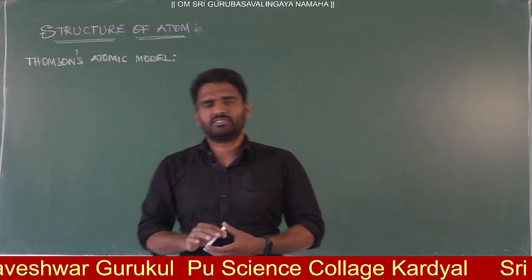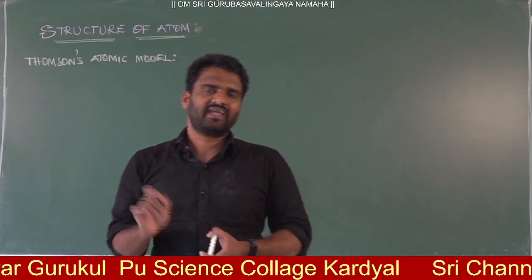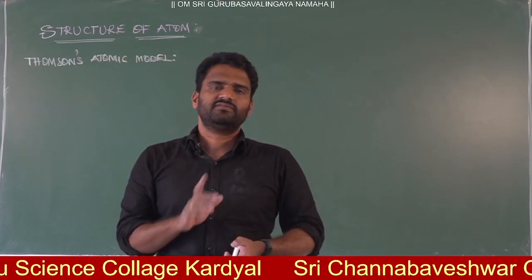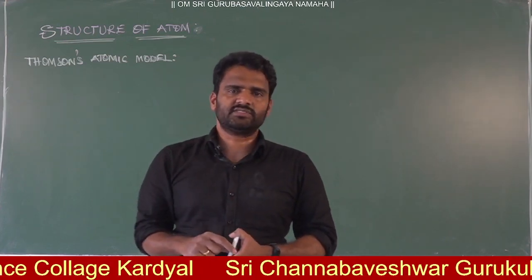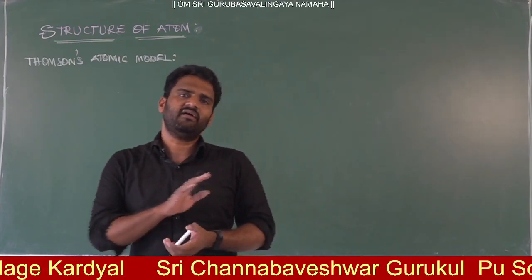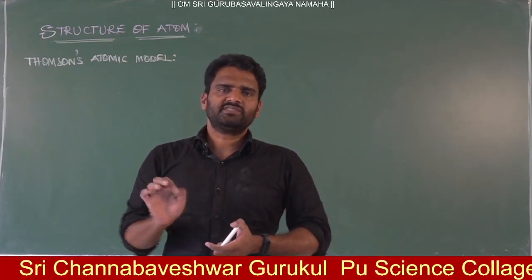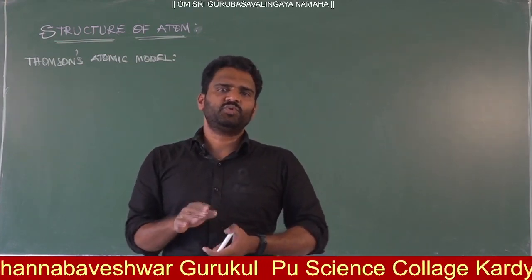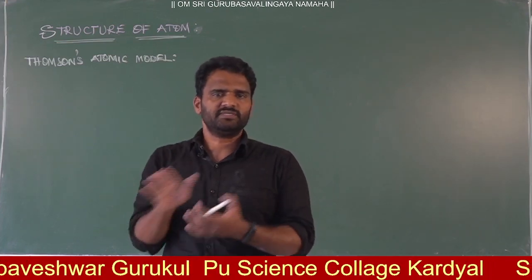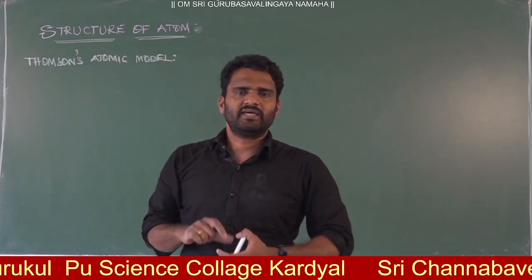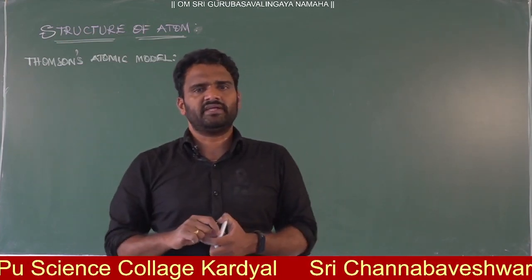J.J. Thomson discovered electrons from the cathode ray experiments. He passed rays from the cathode, and from that we got electrons. Electrons are present in all matter.